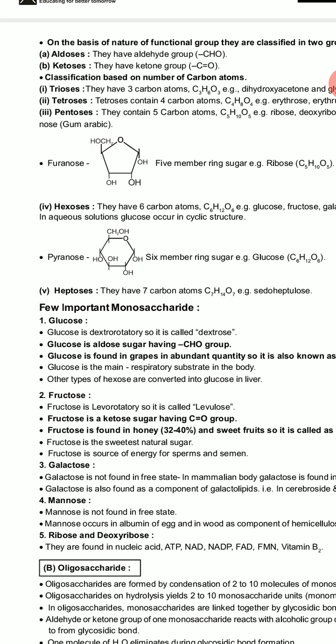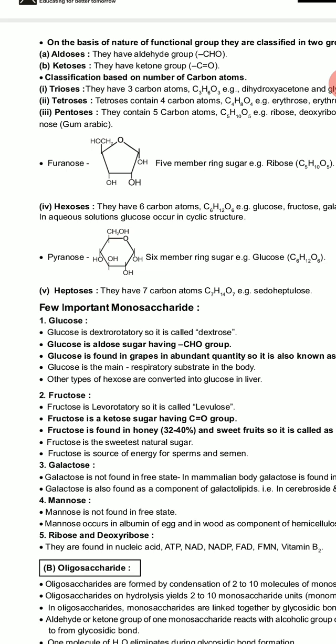Glucose is an aldose sugar having the CHO group. Glucose is found abundantly in grapes. Glucose is mainly the respiratory substrate in the body. Other types of hexoses are converted into glucose in the liver. This is about glucose.